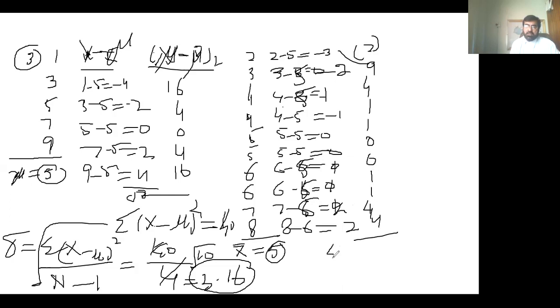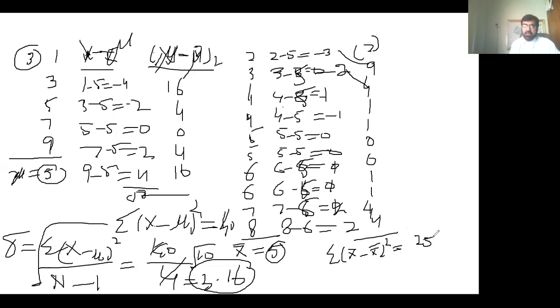Now if we take the sum of (x bar minus x double bar) square, it is equal to 4, 4, 8, 10, 12, 16, 25.